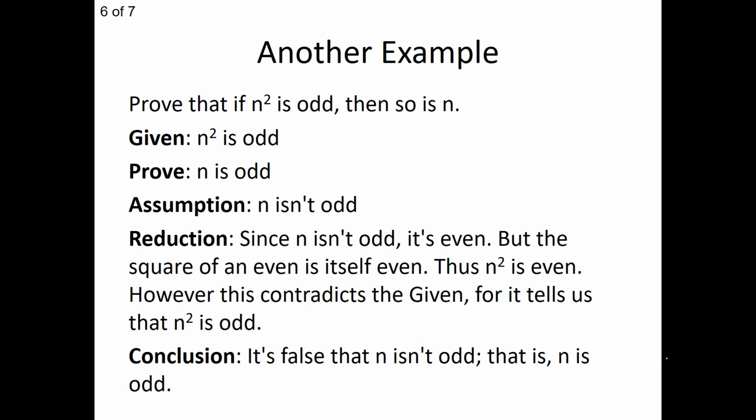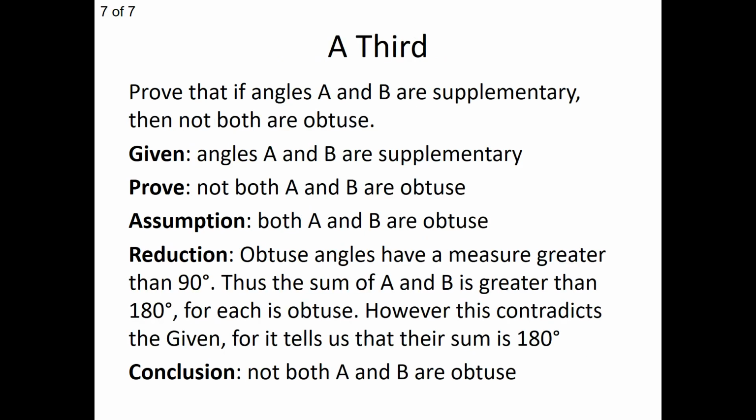Let's look at one more. We've got a third example here to finish off our lesson. Let's prove that if angles A and B are supplementary, then not both are obtuse. Then not both angles A and B are obtuse. So in our given, we're given that angle A and angle B are supplementary. And we're going to prove that not both A and B are obtuse. Well, we assume the negation of that statement. So if we want to prove that not both, then let's assume that both angles A and B are obtuse.